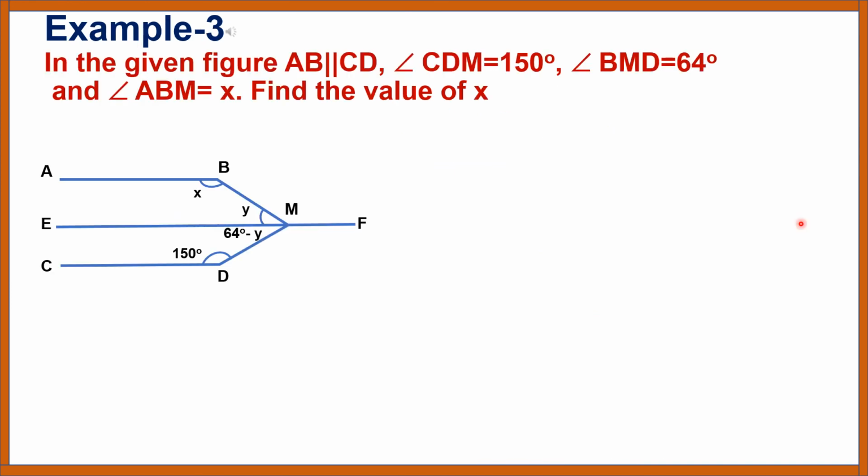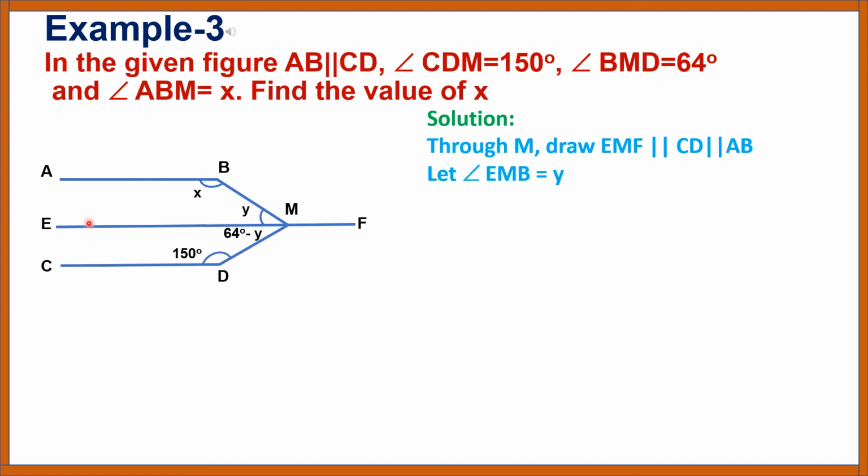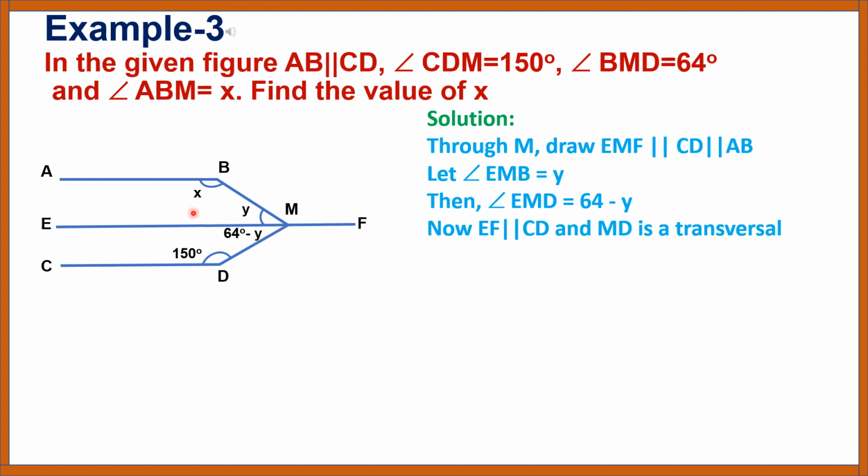In the given figure, line AB parallel to CD, angle CDM is equal to 150 degrees, angle BMD is equal to 64 degrees, and angle ABM is equal to x. Find the value of x. Solution. Through M, draw line EMF parallel to CD, parallel to AB. Angle BMD is equal to 64 degrees, given. Let angle EMB be equal to y, then angle EMD is equal to 64 minus y. EF is parallel to CD and MD is a transversal.